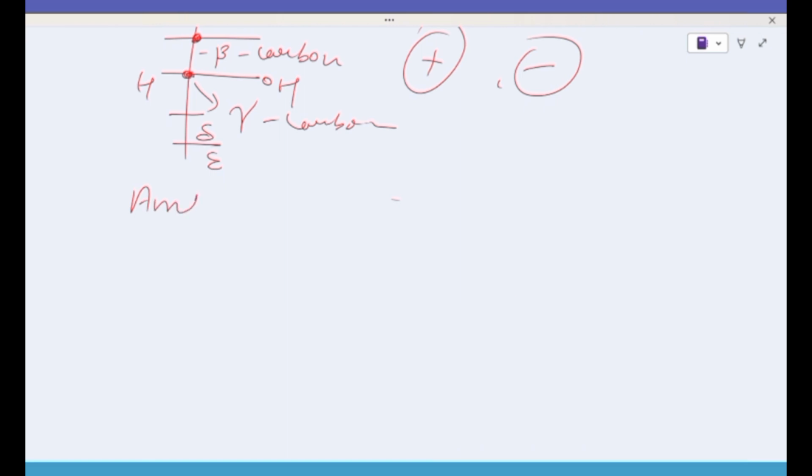When an amino acid is dissolved in water, it exists in solution as a dipolar ion or a Zwitter ion. So what is a Zwitter ion? A Zwitter ion can act as either an acid, that is, a proton donor, or a base, that is, a proton acceptor. So in this way, an amino acid is an amphoteric molecule. When it's dissolved in water, it will exist in the solution as dipolar.